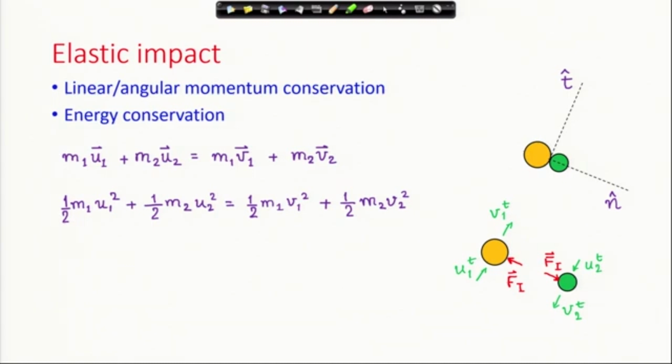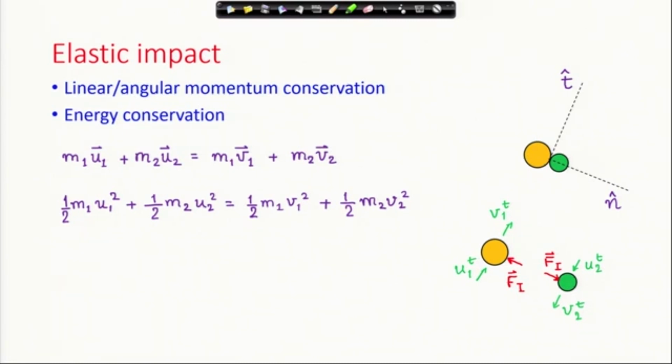Let us decompose the velocities. Now, if you look at the tangential, this is the free body diagram. I have drawn the free body diagram in which the forces have been shown in red. The velocities are not part of the free body diagram, but I have shown them for clarity of understanding the situation.